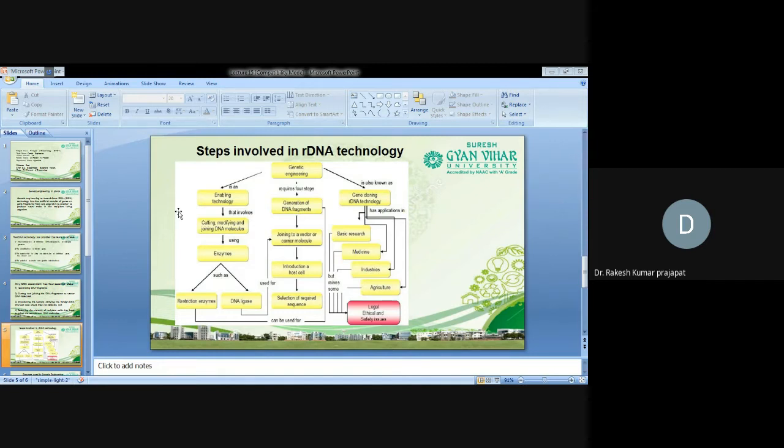After forming the recombinant DNA molecule, we can introduce this recombinant DNA, the vector along with our gene of interest, into the host cells, the cells in which we want to express that gene. That is known as the host cell. This process, introduction of a foreign gene into the host cells, is known as transformation. After transformation, the host cells will express this gene.